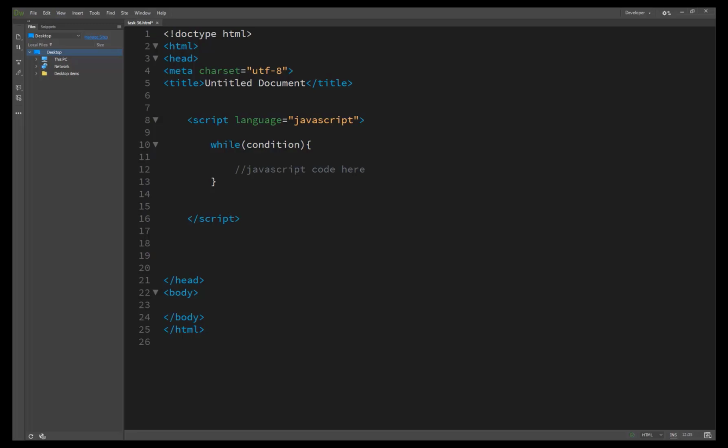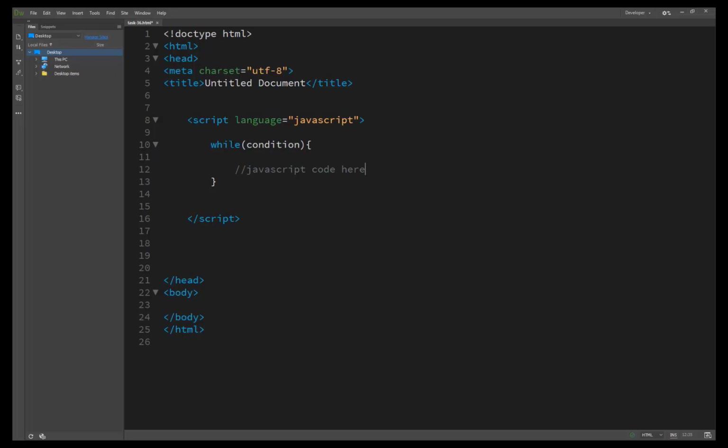A conditional loop continues as long as a single condition is true. Once the condition becomes false, the loop ends. So basically, in using the loop to check a condition, the conditional loop continues as long as a single condition is true, and once the condition becomes false, the loop ends.